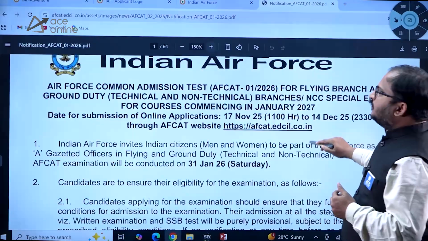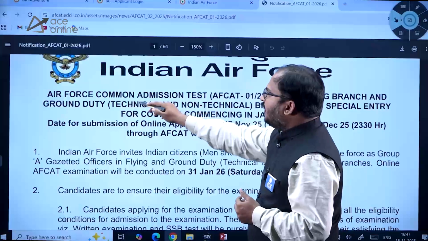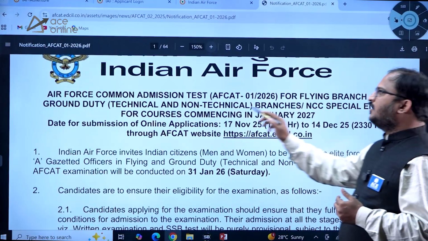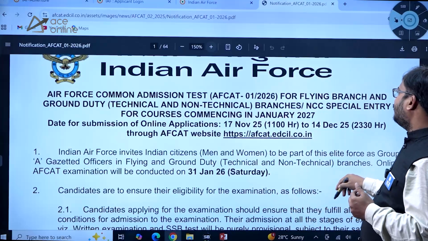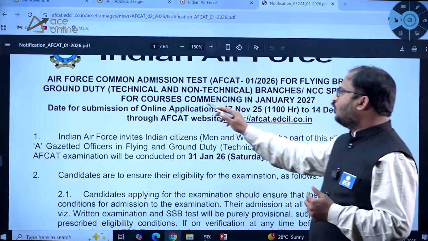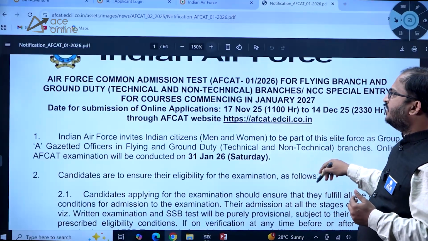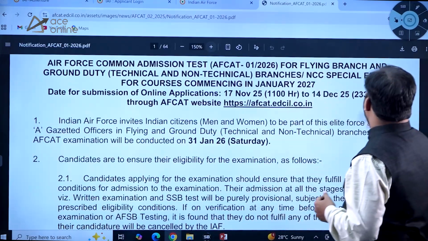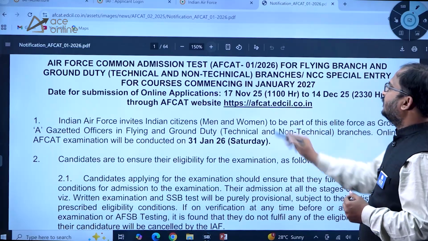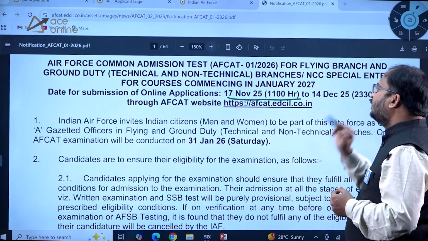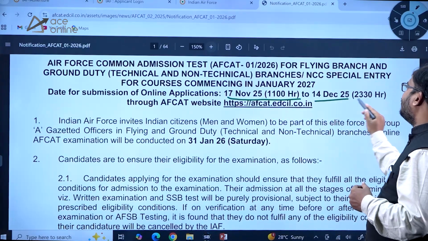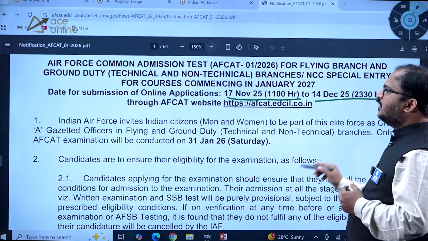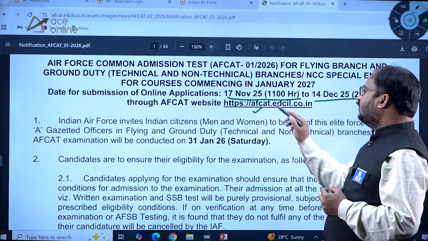Indian Air Force Common Admission Test 01 2026 for flying branch and ground duty, technical and non-technical branches. NCC special entry for courses commencing in January 2027 here. So date for submission of online applications: here you can observe 17th November from 11 hours to 14th December up to 11:30 p.m. So in the night, dear students. So you can visit the official website.